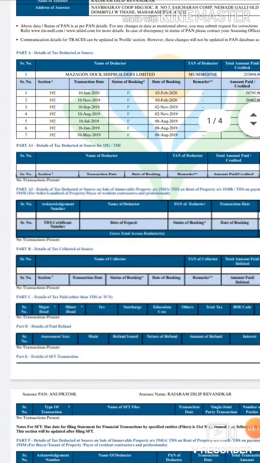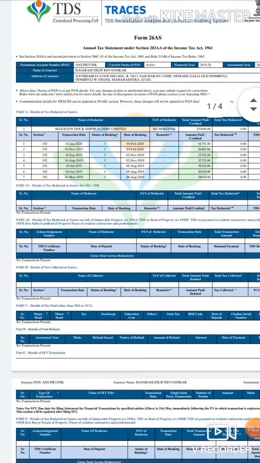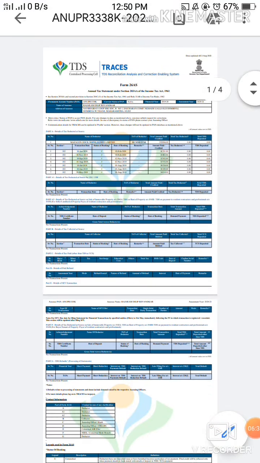Below here you will also find some more details. This is only 192; if your bank is deducting your TDS, then you will find it under section 194A, and all your TDS will be reflected here. The amount which will be shown here, if you are not at all liable for tax payment, then the amount which has been deducted by the banks, you should be getting the refund of that particular amount.